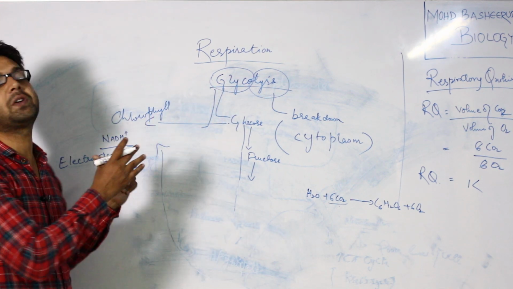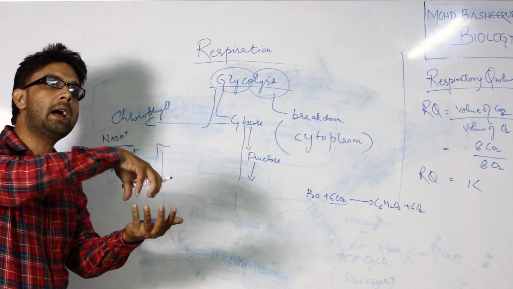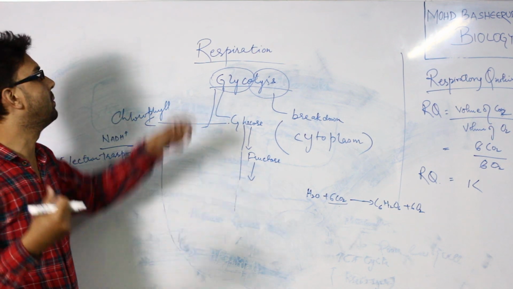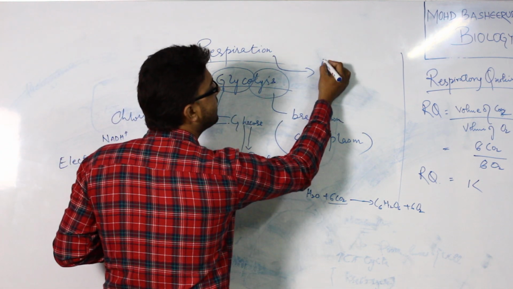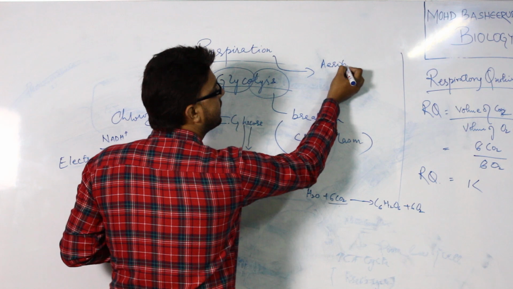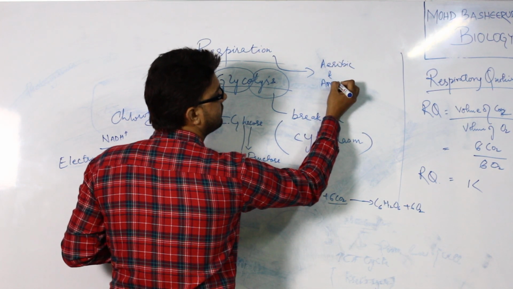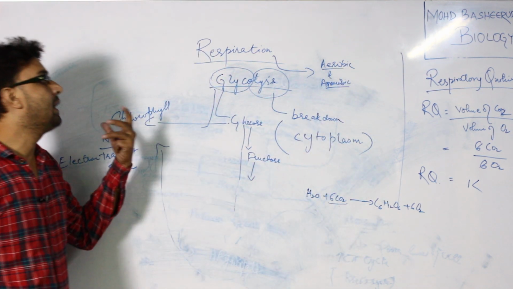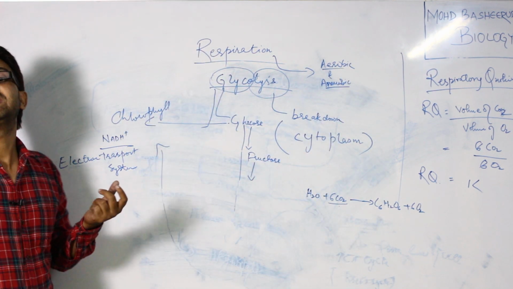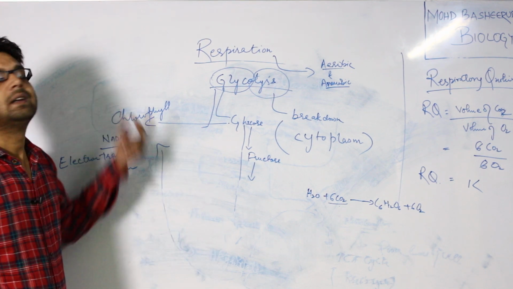Here respiration occurs in plants as well as in human beings, but respiration in plants goes by two methods, that is aerobic and anaerobic. But the important thing is how many ATP and how many NADPH are evolved during glycolysis.